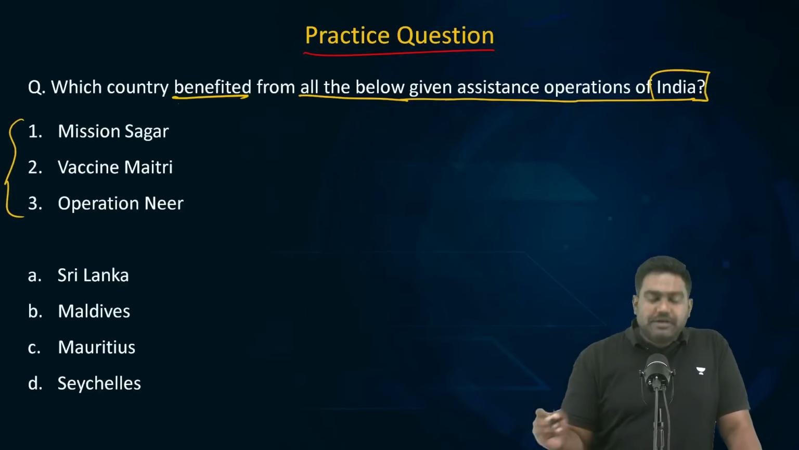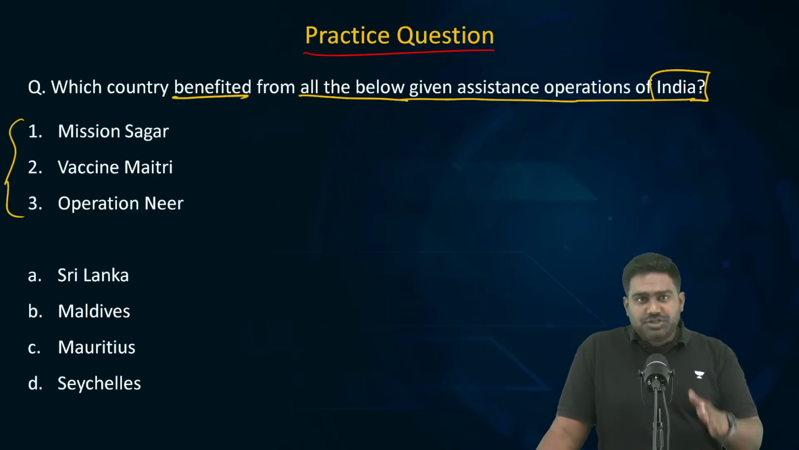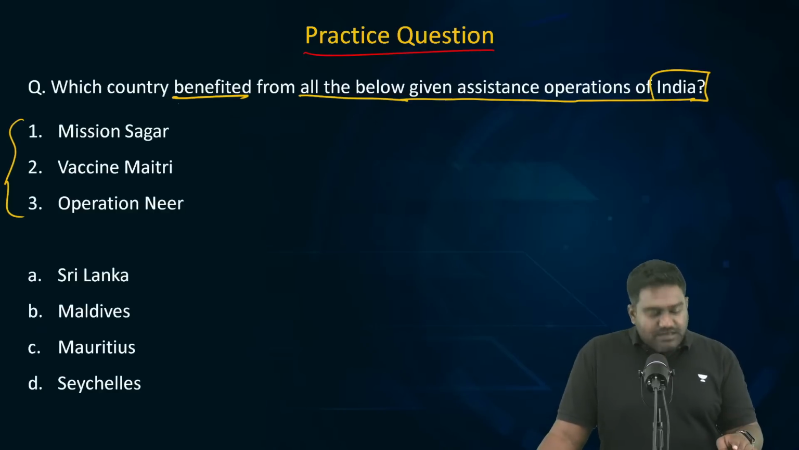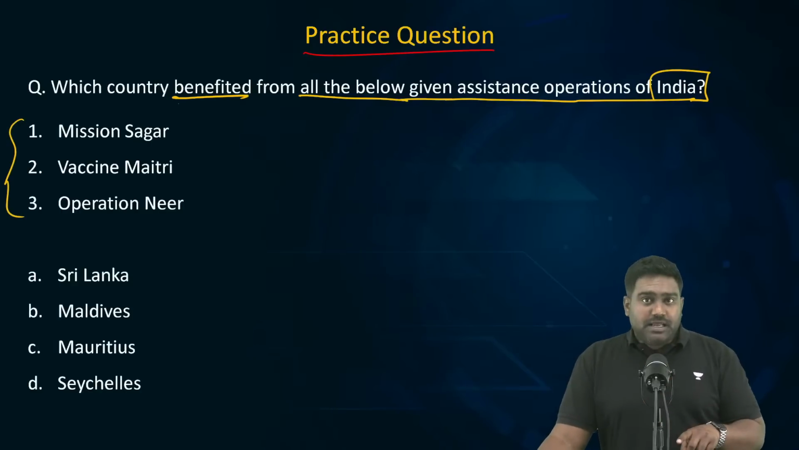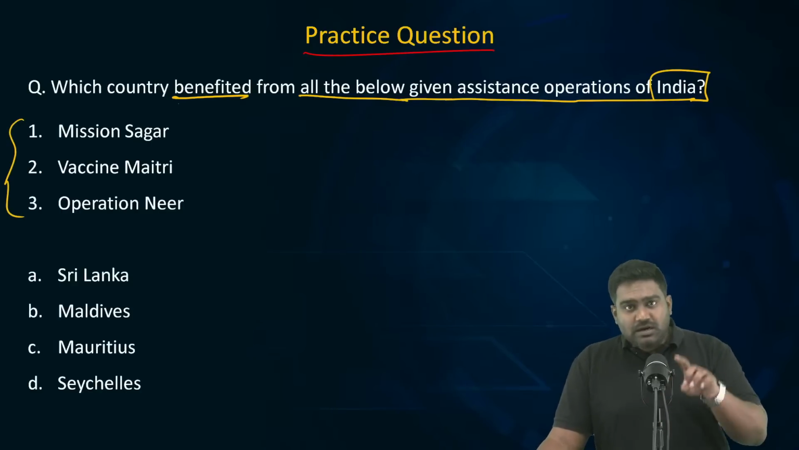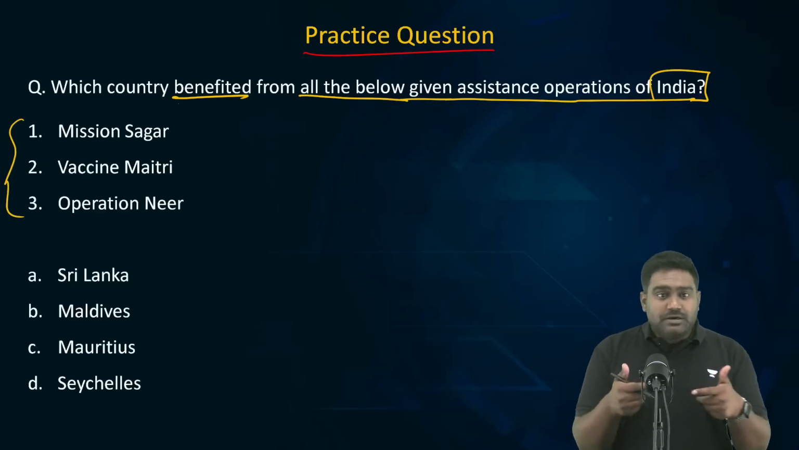They have been mentioned over here. And you need to tell me which country benefited from all of these projects. Mission Sagar, Vaccine Maitri, Operation Neer. Three Indian operations are mentioned over here where we delivered assistance to other countries. But there is one country which is common to all the three. There is one country which benefited from all the three missions that India ran. So, which country is that?